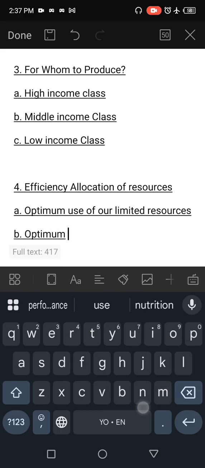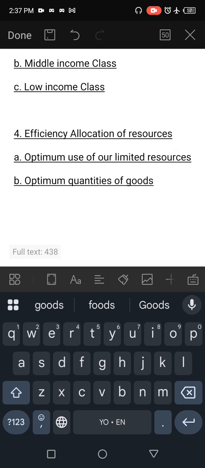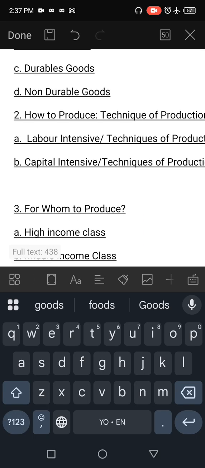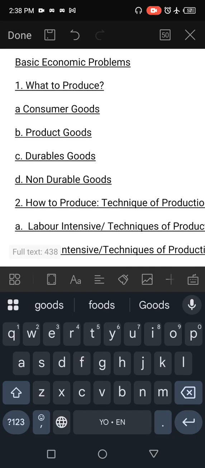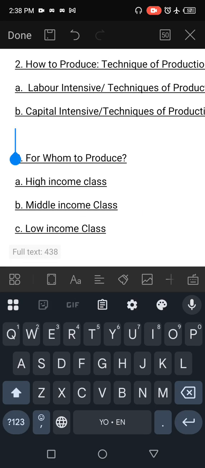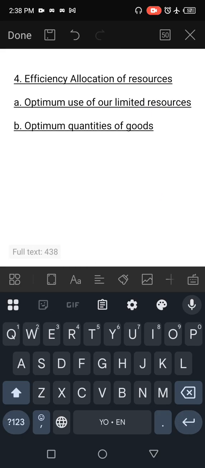Optimum quantities of goods available for consumers to satisfy their wants. So all these problems, all these questions that come as problems, are what an economist is able to provide solutions to, because there are basic economic problems in the society. It is what we deal with every day as a society, which a solution must come to, for us to ensure that our economic activities are going on smoothly.